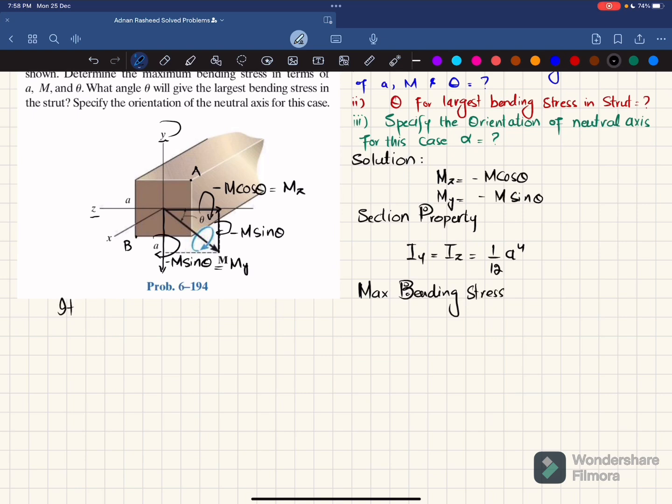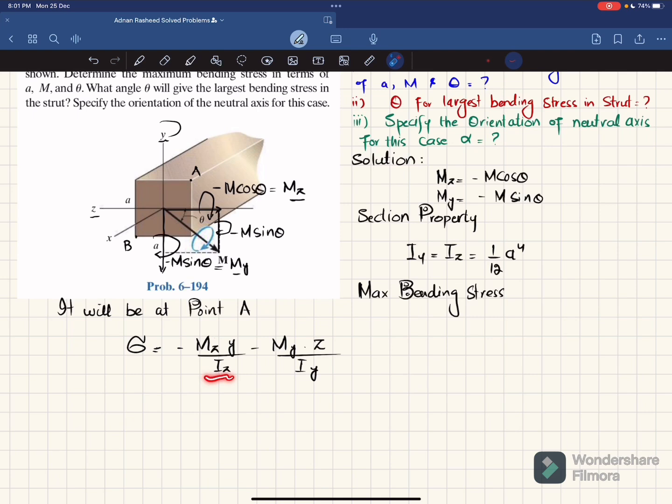So it will be at point A. So what is the formula for the stress due to the moment about z axis and due to the moment about y axis? It will be a combination of both. So I will write stress is equal to, first due to moment about z, minus M into z multiplied by y divided by Iz, and minus M into y into z divided by Iy.